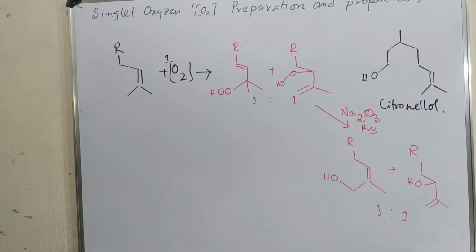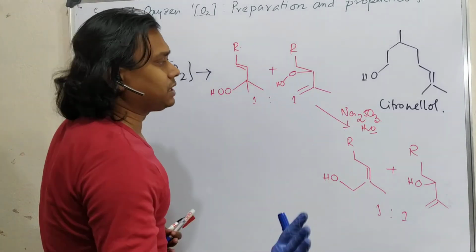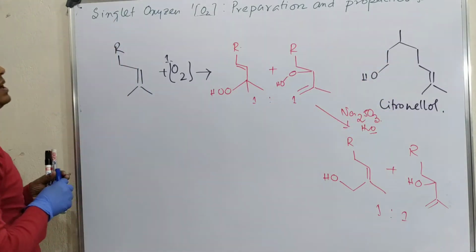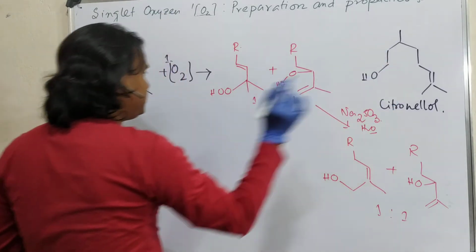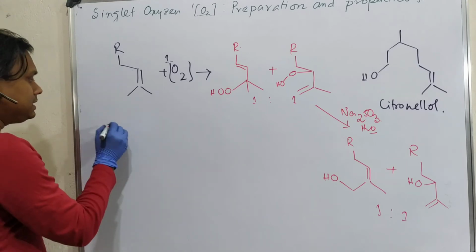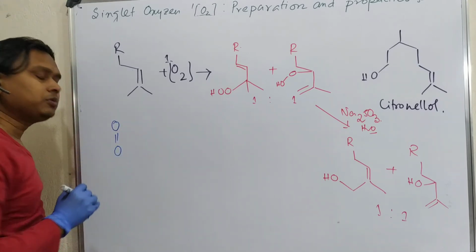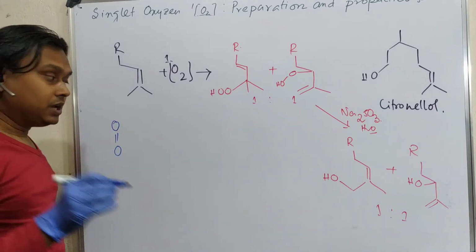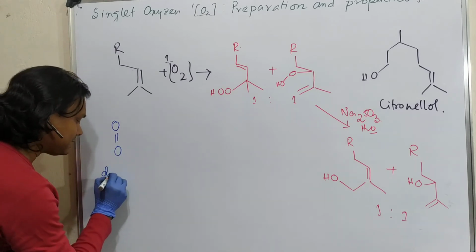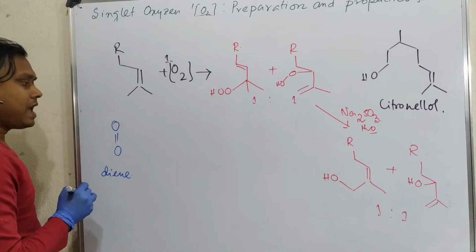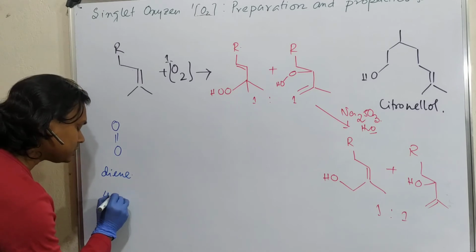Okay, look at this reaction. This is a heptanal compound, this is citronellone, it's a natural product. But before that, I'll give something. Singlet oxygen means O=O double bond. You can consider that spin pairing has happened. So consequently, it can act as a diene and undergo a 4+2 Diels-Alder reaction.